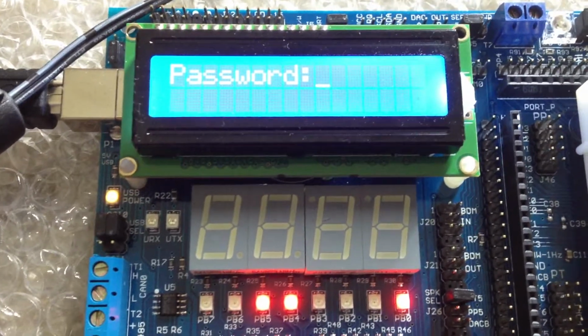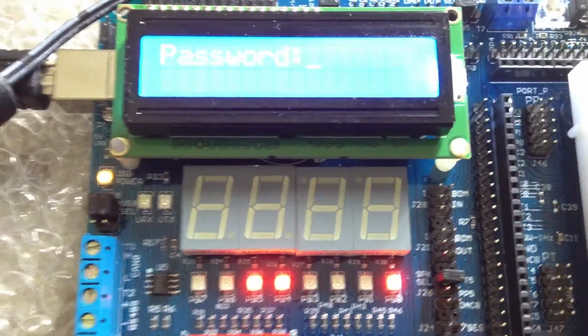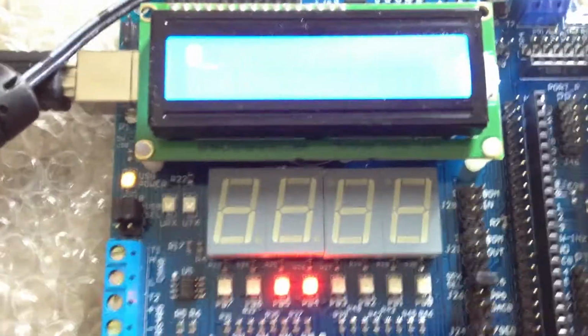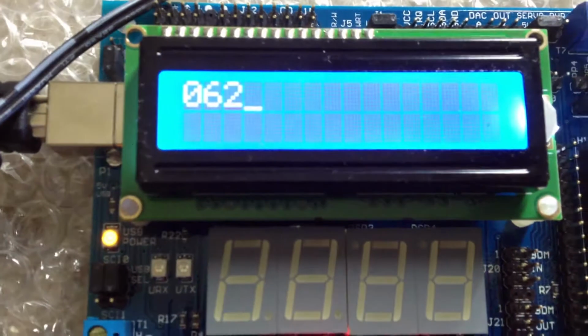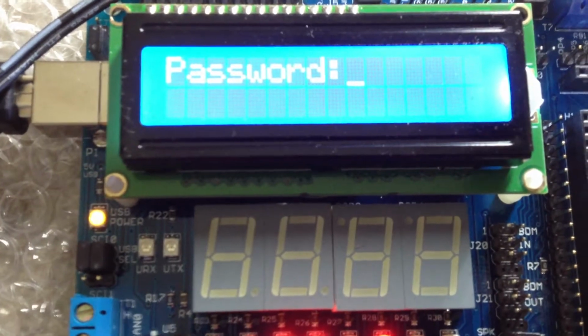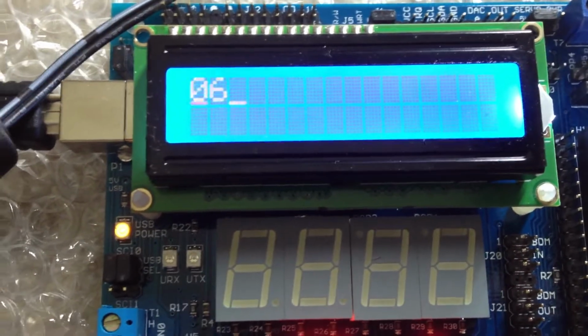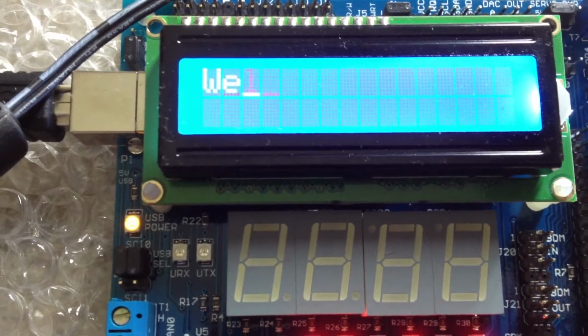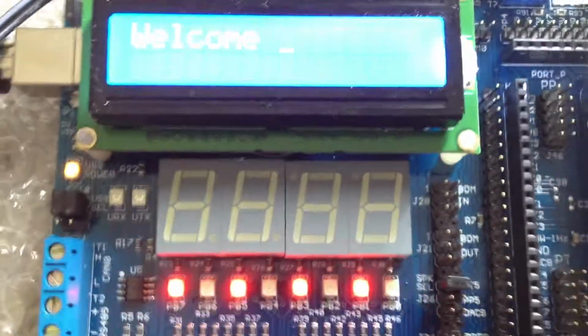So it's locked the system and it's asking now for the administrative password, and only the administrative password can unlock the system. So right now we'll be putting in the administrative password. Oops, sorry, we pressed in the wrong password. So there we go. After putting in the administrator password, now we get the welcome message again. So this is our project.